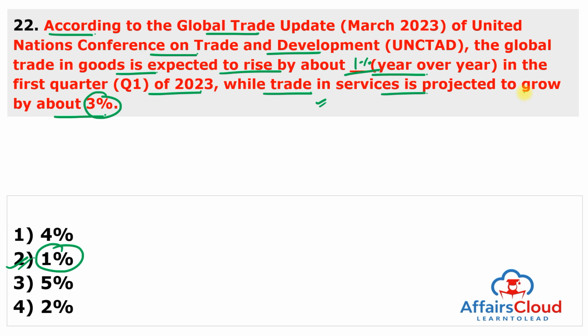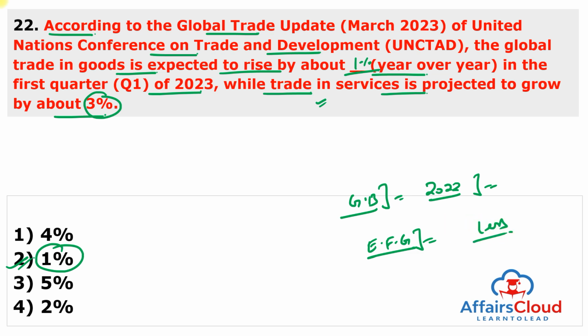So, the robust performance of trade in green goods, which grew strongly during 2022, was a positive prospect amid the global trade slump. And green goods, also known as environment friendly goods, are products that are meant to utilize fewer resources or emit less pollution than their traditional counterparts.